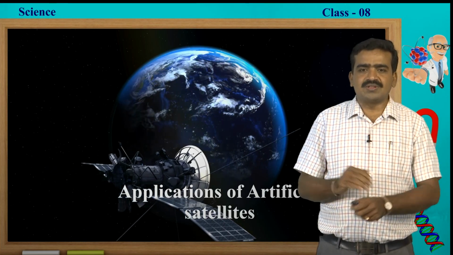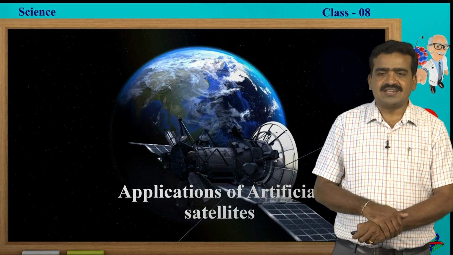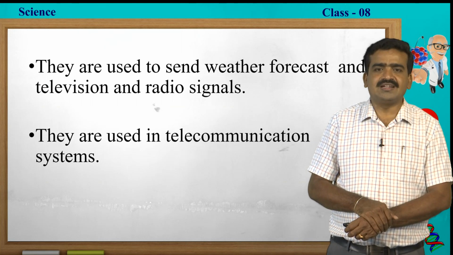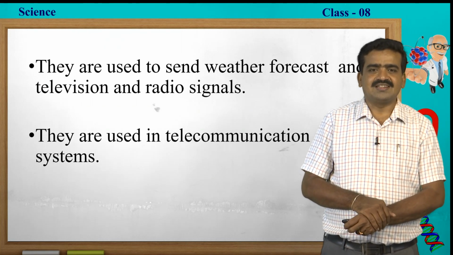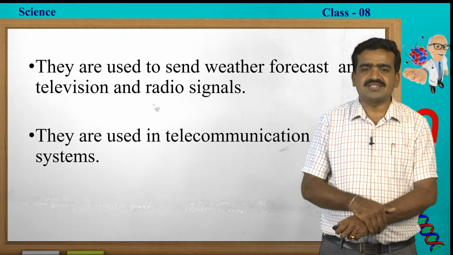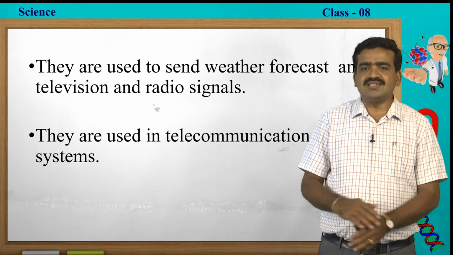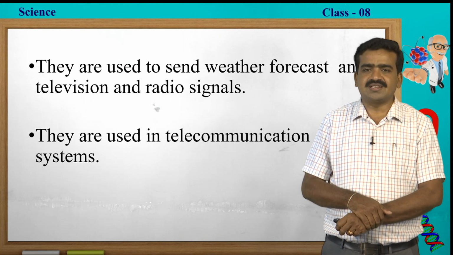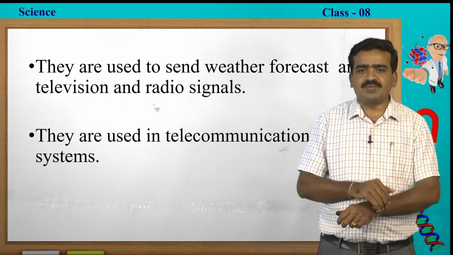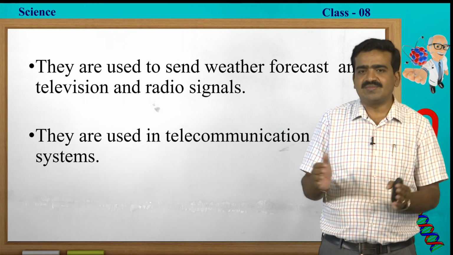So, let us know about the applications of artificial satellites. They are used to send weather forecasts and television and radio signals. They are also used in telecommunication as well as navigation systems. My dears, these are very important information regarding stars and the solar system. You have learnt wonderful information from these 3 sessions.